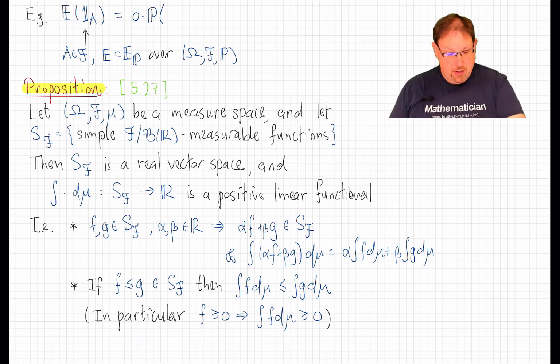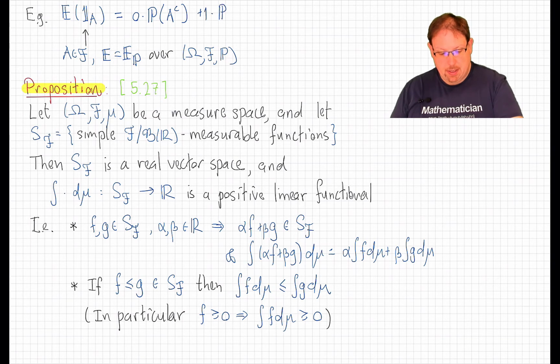Well, the indicator of A equals 0 precisely on the complement of A. So this is 0 times the probability of A complement plus 1 times the probability of the event that the indicator of A is equal to 1, which is exactly when A occurs. So that's the probability of A there.